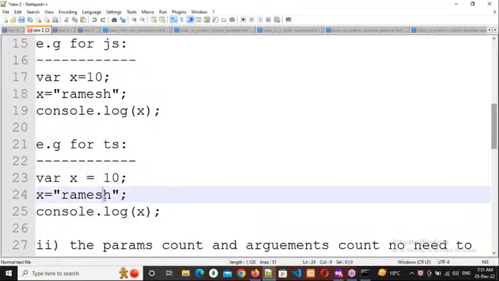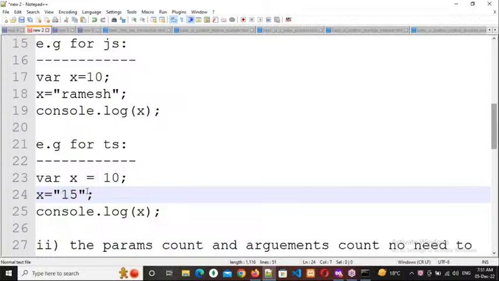For example, if you write 15 here like this, what is the output I will get? 10, 15 or error? Respond everybody. Error, sir. Why? Because you are writing a number, but you are writing it in double quotations. Since you are writing in double quotations, this is also treated as a string only. Okay, so that's why you'll get an error.